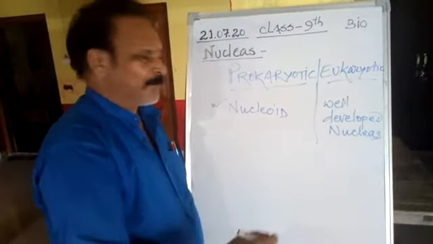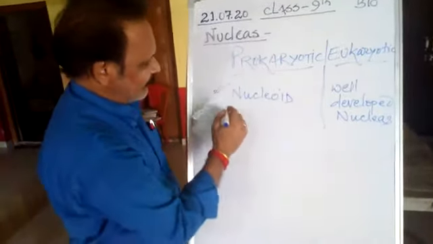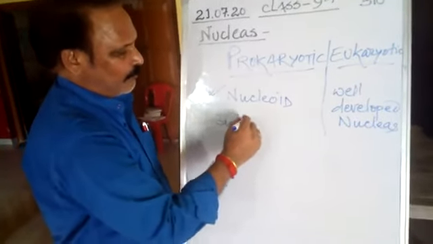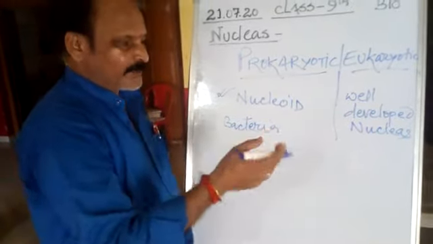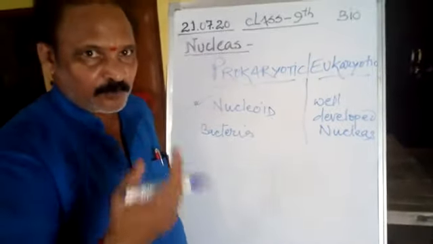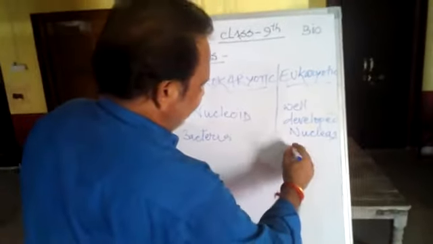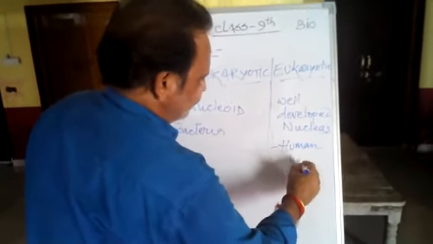I want to tell you examples also. Examples of prokaryotes are all bacteria. All bacteria are prokaryotes, whereas you are examples of eukaryotes. Here we are writing human beings.